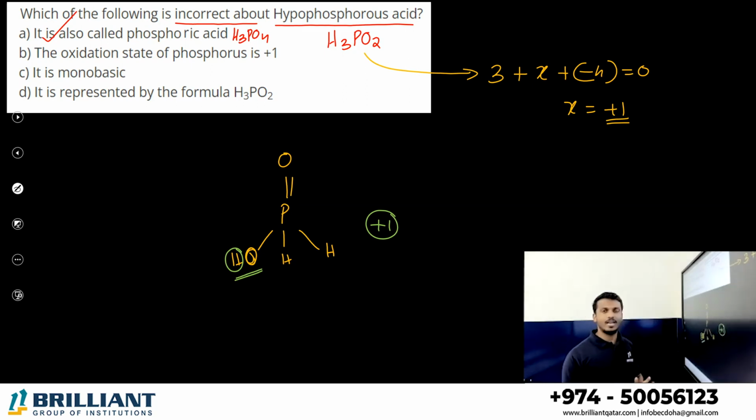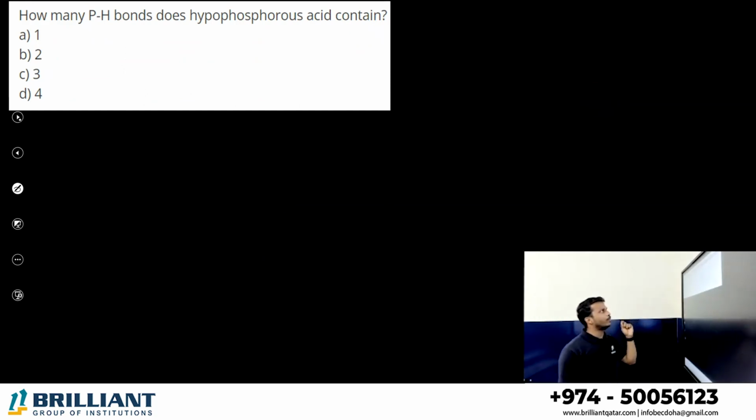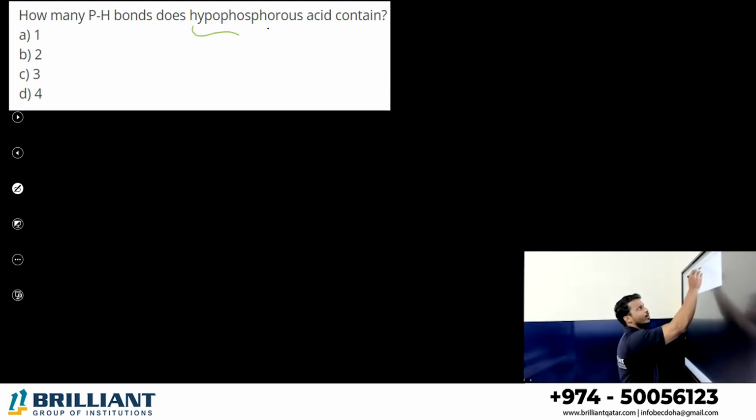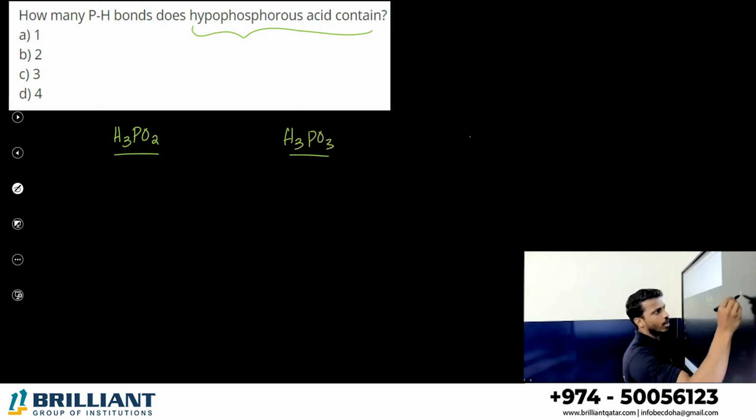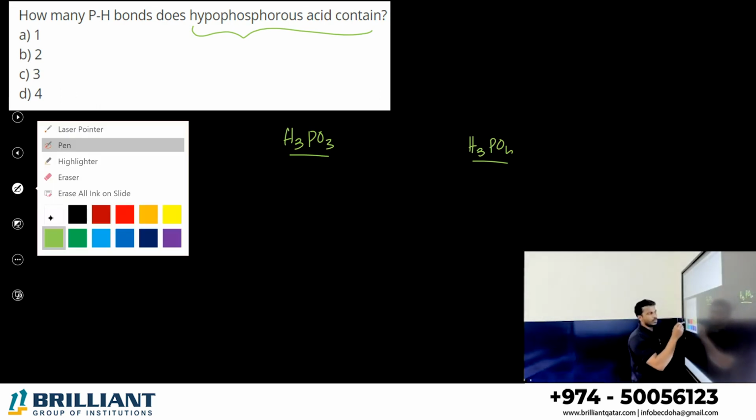The only incorrect statement is... how many bonds does hypophosphorus acid contain? Just as I said, what is hypophosphorus acid? Here, let me draw the shape of each acid. One is H3PO2, one is H3PO3, the other one is H3PO4. Let me write the shape and the name also.